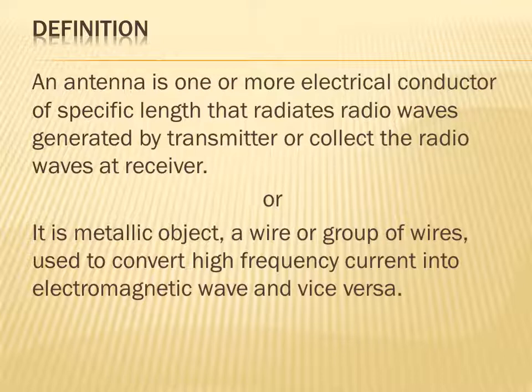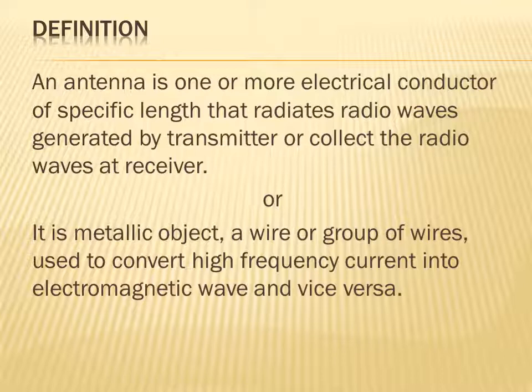First definition: an antenna is one or more electrical conductors of specific length that radiates radio waves generated by the transmitter or collects the radio waves at the receiver.